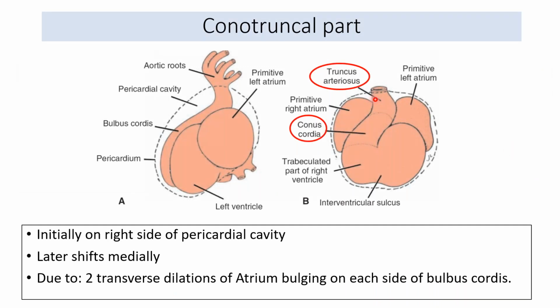Now what happens to the conotruncal part? The conotruncal part, which is initially on the right side of the pericardial cavity, now shifts more to the medial aspect. And this is because of the two transverse dilations which are appearing in the atrium.